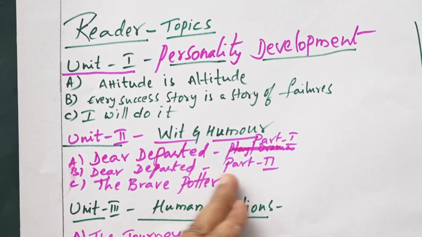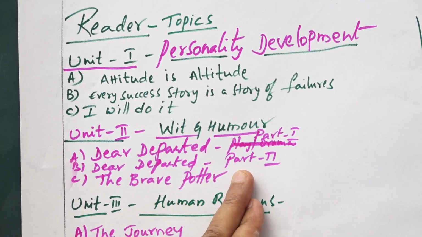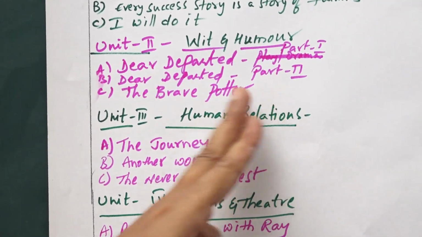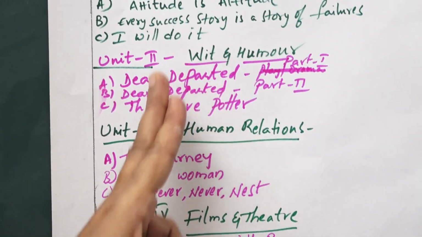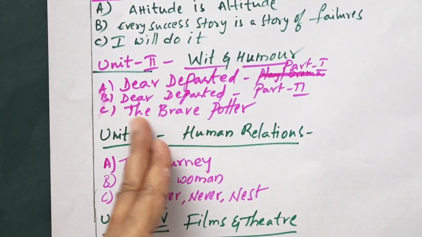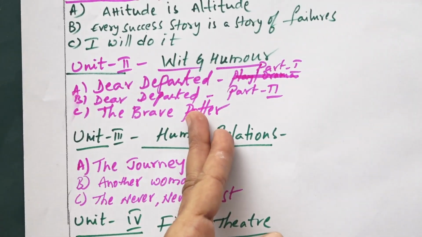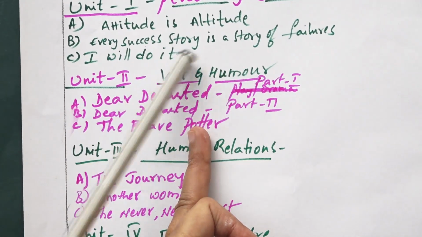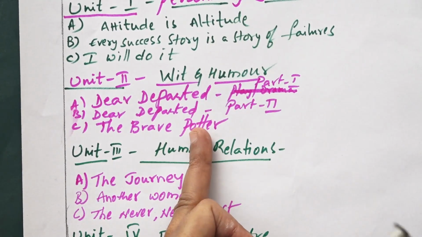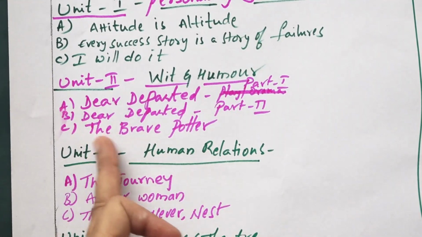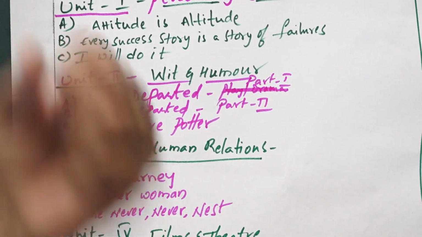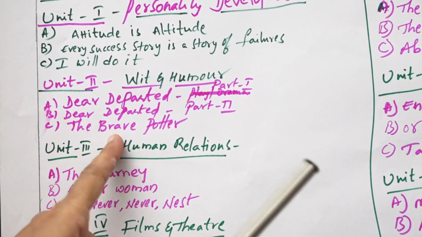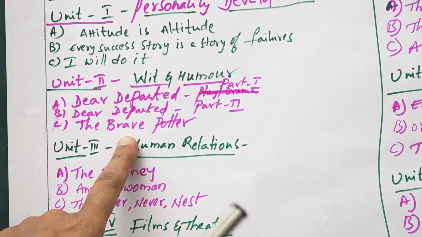Next, you have to go with Dear Departed, the treatment of a father by his daughters. Next, I will do The Brave Potter. It's a witty story. Here the concept itself is wit and humor. As you all know, wit and humor is linked with laughter. In The Brave Potter, how he plucks a tree and bows, and all these will be given, and how he faces the tiger.